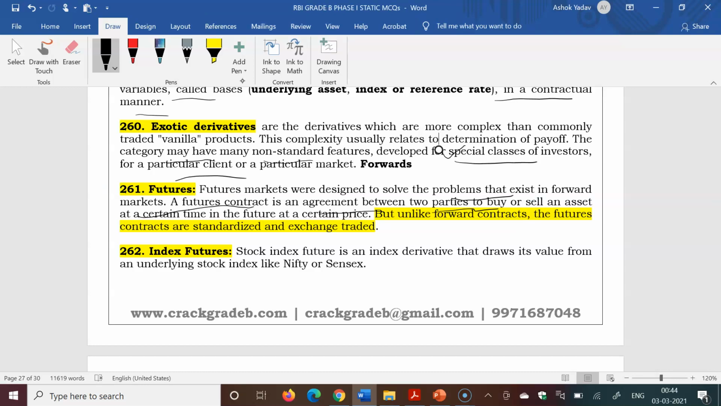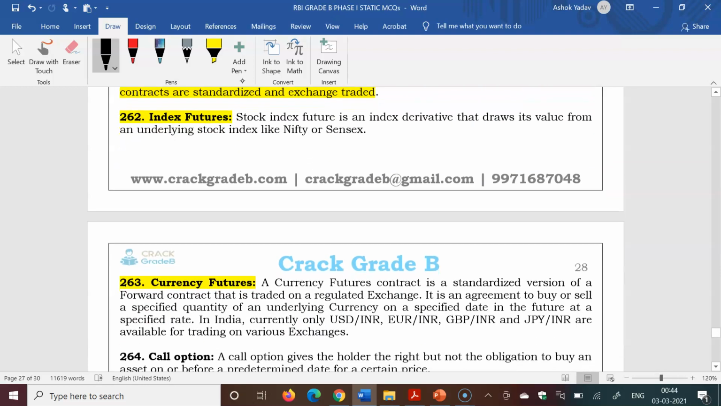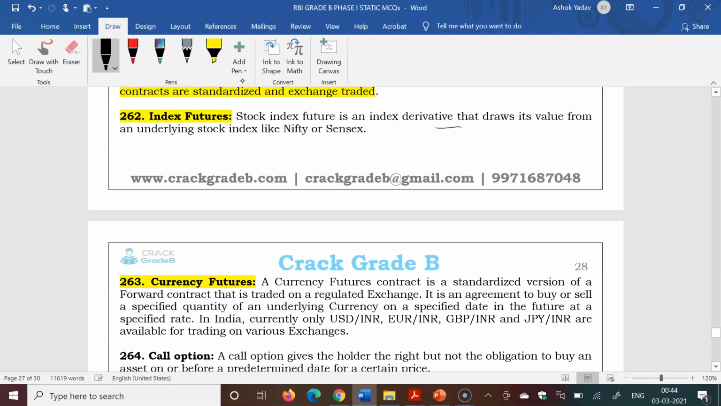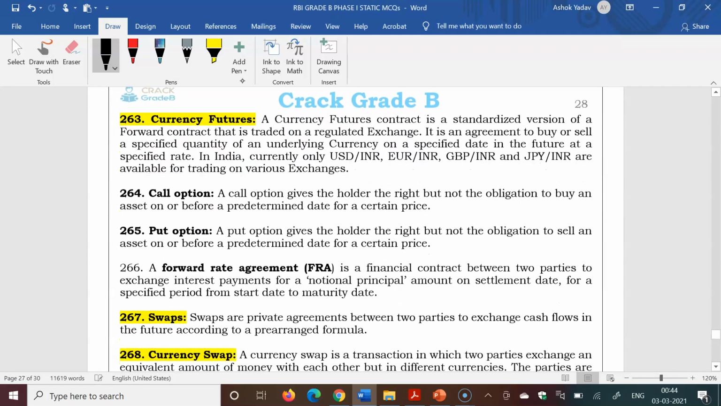Next, futures. A future contract is an agreement between two parties to buy or sell an asset at a certain time in the future at a certain price. But unlike forward contracts, future contracts are standardized and exchange traded. Stock index future is an index derivative that draws its value from an underlying stock index like Nifty or Sensex. A currency future contract is a standardized version of a forward contract that is traded on a regulated exchange. It is an agreement to buy or sell a specified quantity of underlying currency on a specific date in the future at a specified rate.